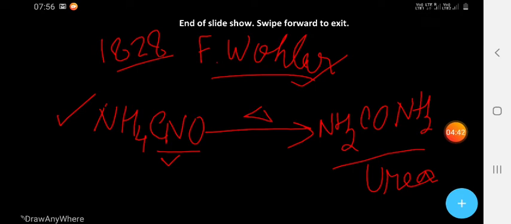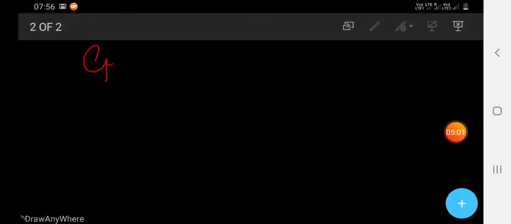Other developments of organic chemistry, we will start with the carbon compounds. About the shape of carbon compounds, we know about methane, ethene or ethylene, and ethane.